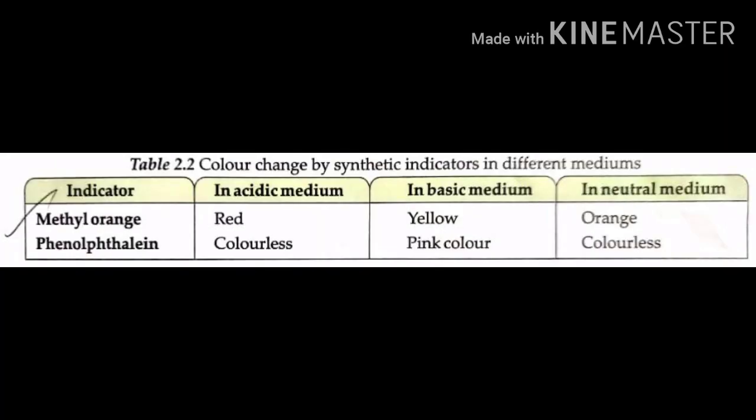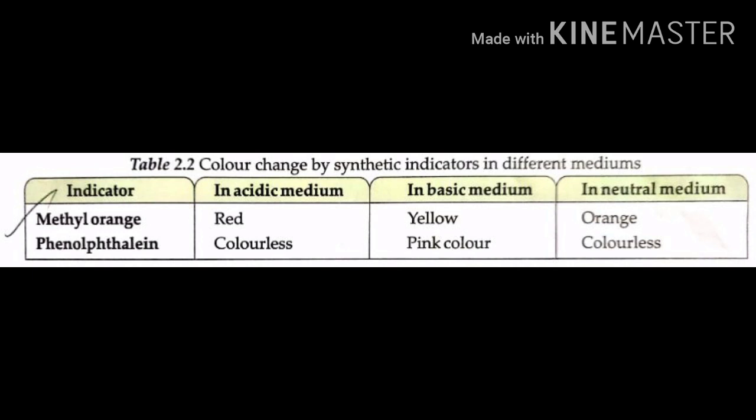From the above activity, we come to the conclusion that when blue litmus solution is added to acids, it changes to red. When red litmus solution is added to acids, there is no action at all. Similarly, when synthetic indicators like methyl orange and phenolphthalein are added, methyl orange changes to red. The phenolphthalein remains colorless in acidic medium.